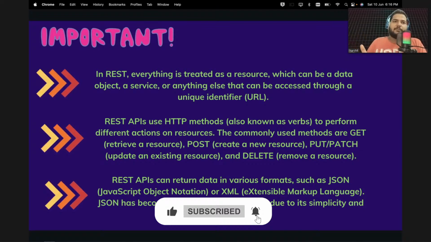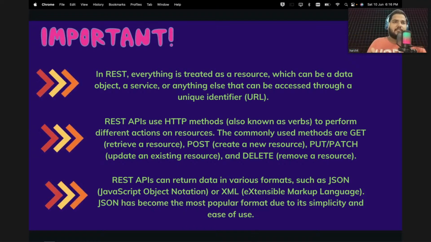Or let's say you have uploaded a video on YouTube and now you want to update the title. That is the update request. You are not creating an entirely new resource, you are just updating it. So that is PUT and PATCH. Now we have an operation called the DELETE operation also.